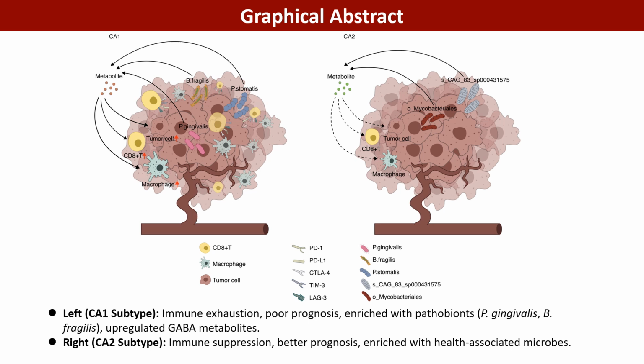The study identified two distinct colorectal cancer subtypes, CA1 and CA2. The CA1 subtype shows an immune-active but exhausted state. Although it has high immune cell infiltration, the high expression of immune checkpoints and enrichment of specific pathobionts, such as P. gingivalis, lead to a poorer prognosis. In contrast, the CA2 subtype, despite having lower immune infiltration, is dominated by health-associated microbial communities, and patients show a better survival prognosis. This suggests that microbes play a key role in reshaping the tumor microenvironment.